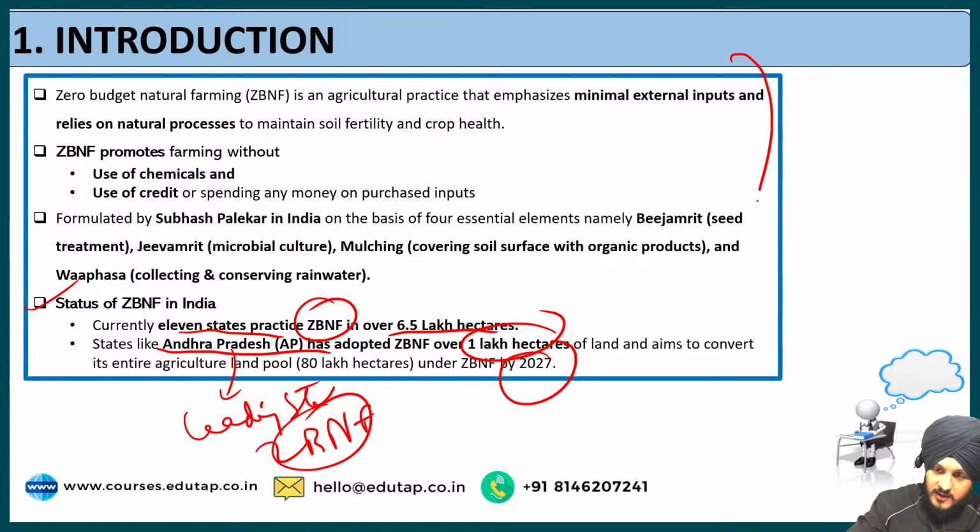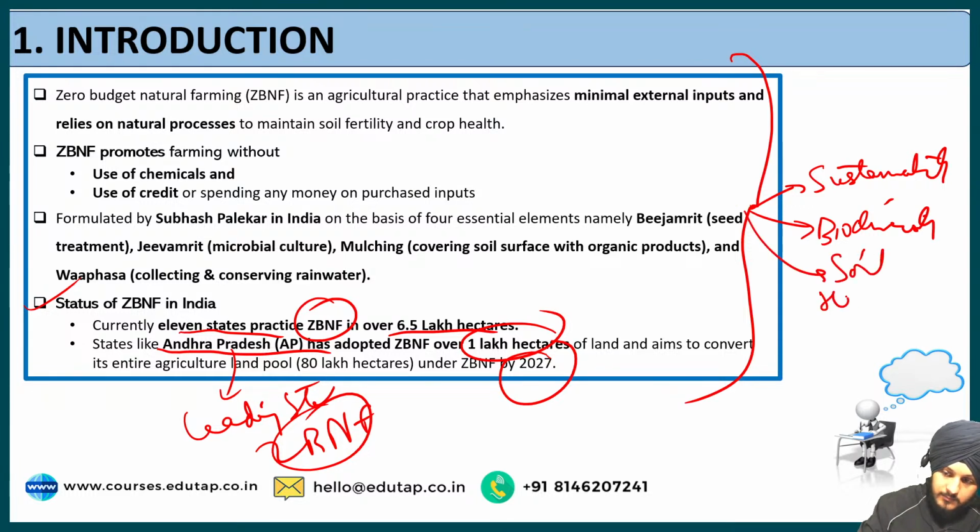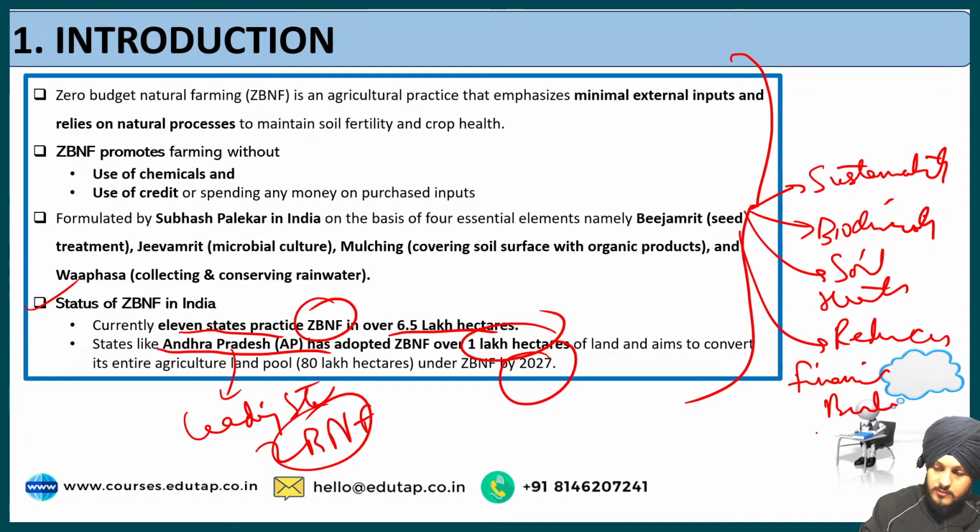So overall, if we summarize it, zero budget natural farming promotes sustainability in agriculture. This you can also write in your introduction as a line: it promotes sustainability, biodiversity, it improves the soil health and reduces the financial burden on farmers. So this is something we can summarize, that is what zero budget natural farming is all about.